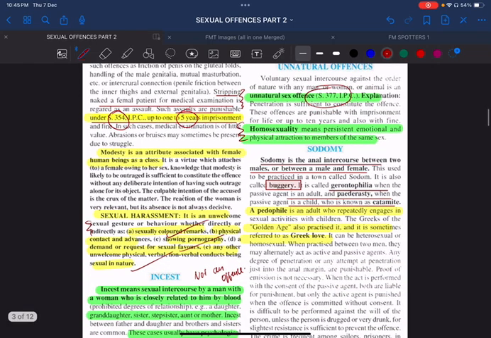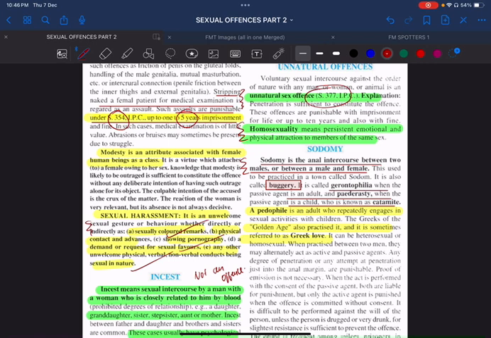Here, first I would like to discuss sodomy. It is called anal intercourse between two males, and not only between two males, but also between a male and a female. It is also called buggery. Very, very important: suppose the passive agent is an adult, we call it gerontophilia. If the passive agent is a child, we call it pederasty, and in pederasty, the child is called a catamite. These three terms are very frequently asked in your practical exam viva.